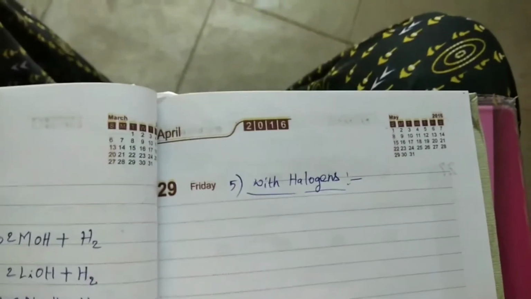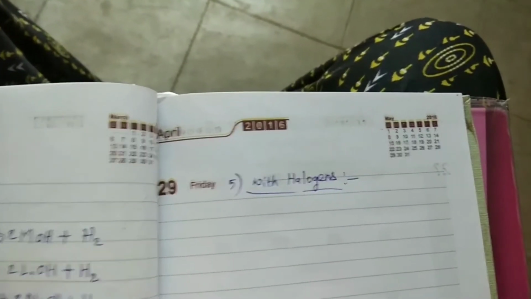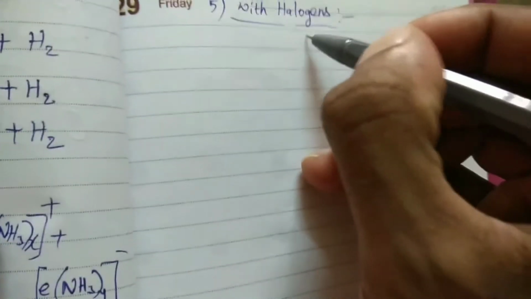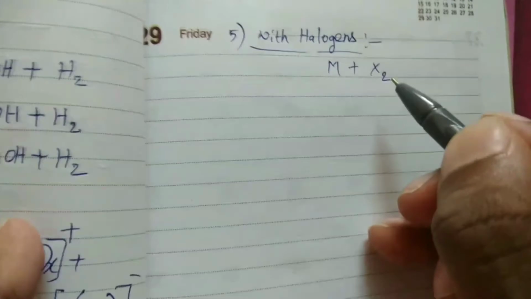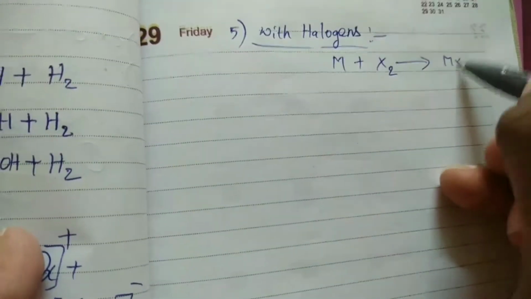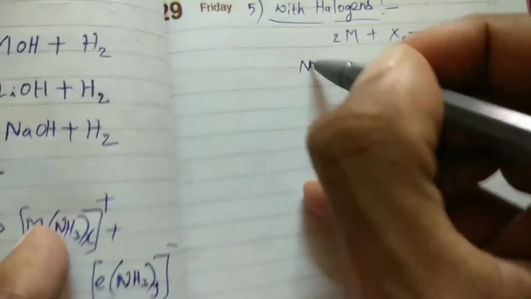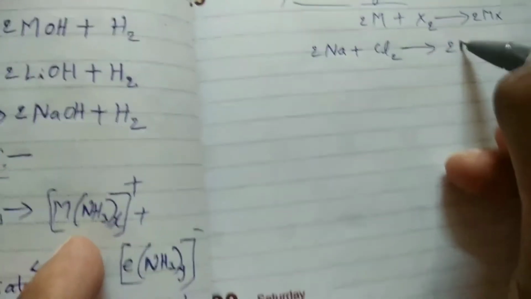These halogens can react with lithium, sodium, potassium, rubidium, cesium and form corresponding halides. See general reaction for this. M plus X2, halogens are represented by X2. M plus X2 gives rise to MX. So take an element, 2Na plus Cl2 gives rise to 2NaCl.